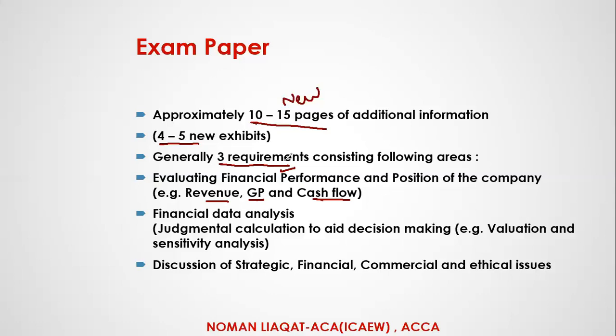Either we have some saving in our cost of sale, or our revenue has increased more than our cost of sale, or our revenue mix has changed. So what is the reason behind that? What is the rationale behind the increasing or decreasing trend of numbers? So discuss it for revenue, gross profit, operating profit, cash flow, or any other requirement that has been asked by the examiner.